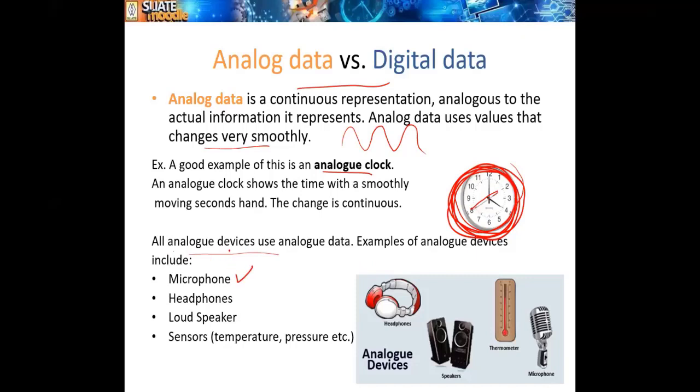In my case, I am using a microphone just to talk to you with the headset. So that is microphone, your headphone, speaker, sensors, temperature sensor. You see here in the picture, these are analog devices. It changes smoothly, right?